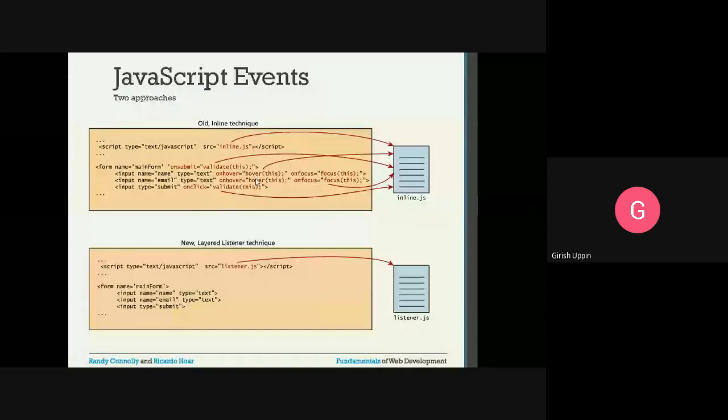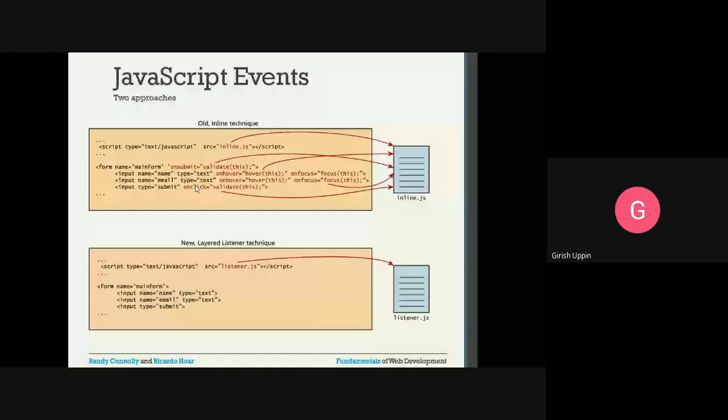What is the difference between this? The objects that are sent are different. In this case, the object sent is this one, that is name, and in the second case, the object sent is email. According to the object type, maybe on hover, we are just displaying the name of that particular control, or whatever generic code might be present. According to the object, there will be changes in what it performs. Similarly, the on focus, similarly this focus method.